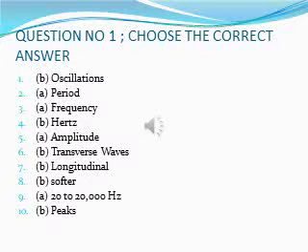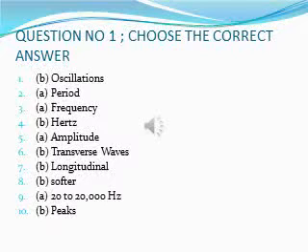Question number 1. Choose the correct answer. Number 1. The regular to and fro movement of a vibrating body is called dash. A. Wave. B. Oscillation. C. Movement. D. Amplitude. Answer is B. Oscillation. Number 2. The time taken for one complete oscillation is called A. Period. B. Wave. C. Frequency. D. Crest. Answer is A.